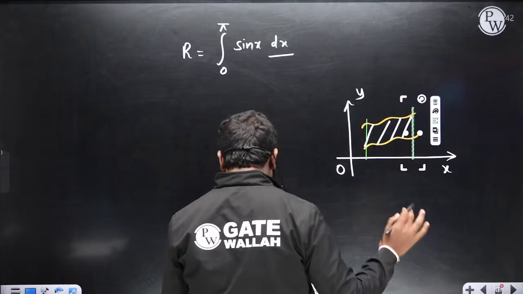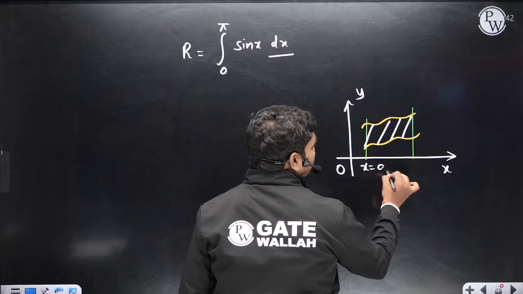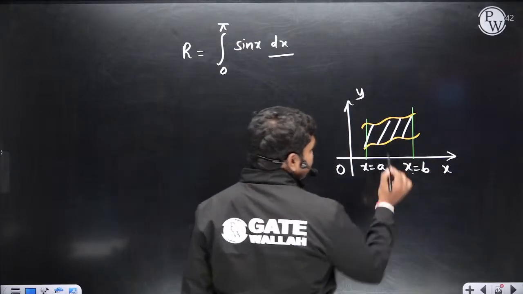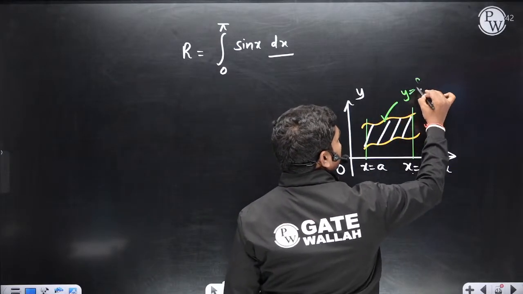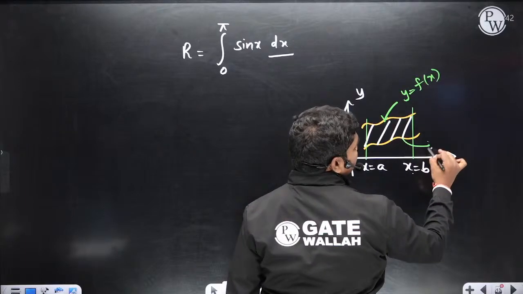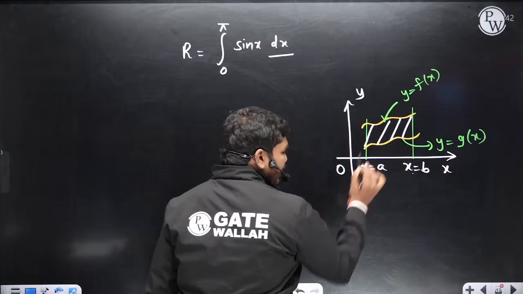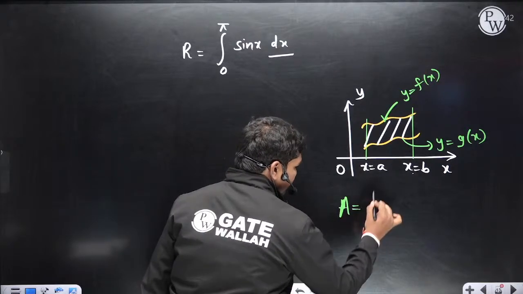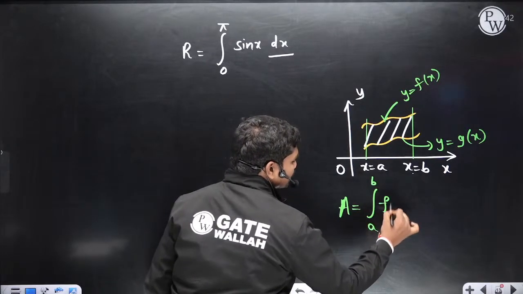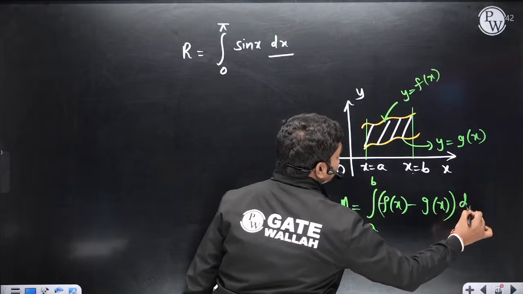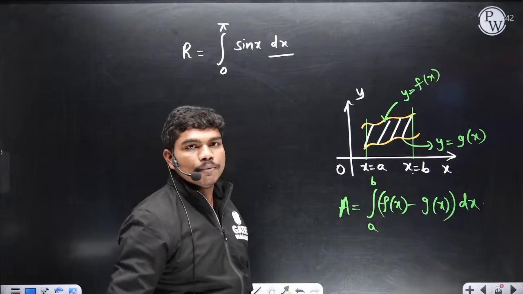Suppose this function is y equals f of x and this function is y equals g of x. Then the area is the integral from a to b of f of x minus g of x dx, okay. So this is how you actually calculate the area.